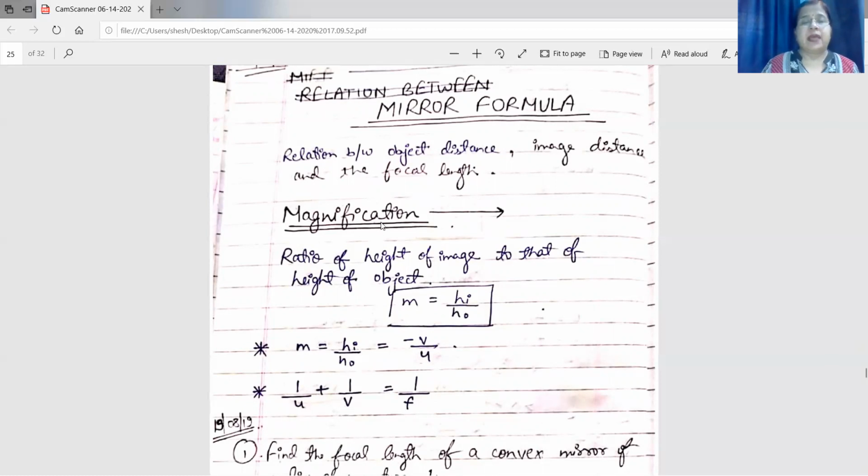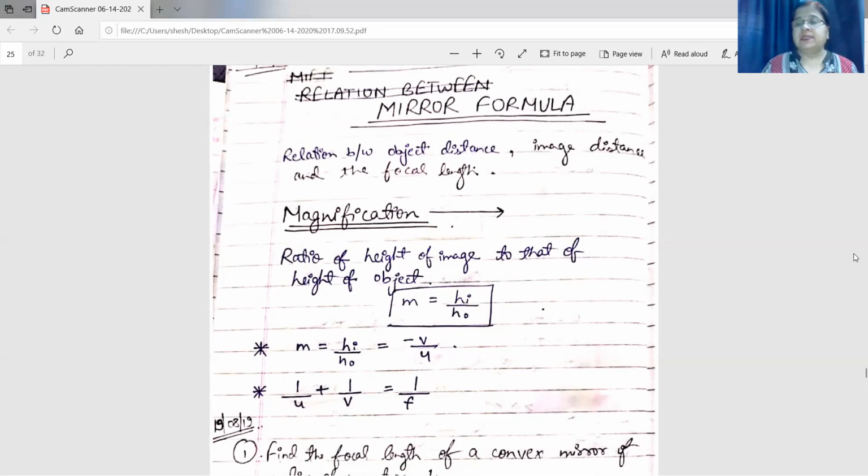Then what is magnification? Magnification is the ratio of height of image to height of object. So magnification equals height of image by height of object, m = hi/ho, where hi is height of image, ho is height of object, and mathematically it equals minus v by u. Keep it in mind, in the mirror formula the plus sign is here, and in the magnification the minus sign is here.